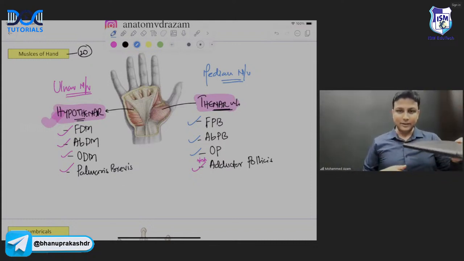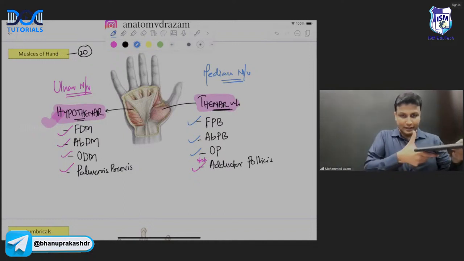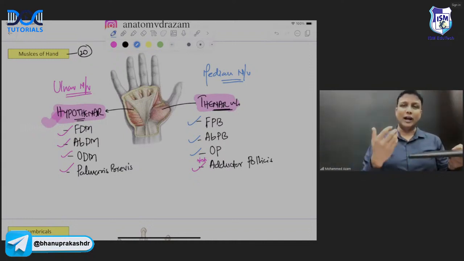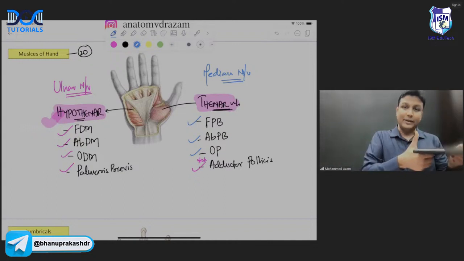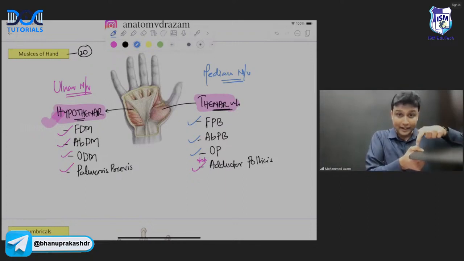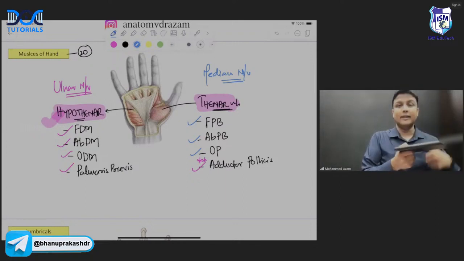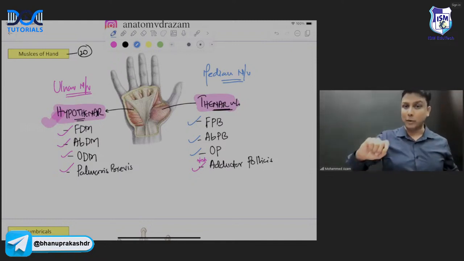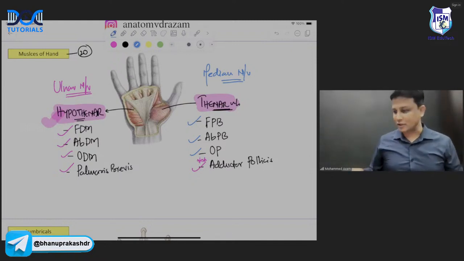Suppose this is a book, I am holding a book like this. How do we hold a book, sir? Like this. Look at my thumb very carefully. Adduction. And adduction is done by which muscle? Adductor pollicis. Suppose the ulnar nerve is injured, then what will happen? I am not able to do adduction here, so I will do flexion here instead. The moment you see the thumb is bent, it means that the ulnar nerve is injured. And this test is known as the book test. And the book test is actually done for which nerve?